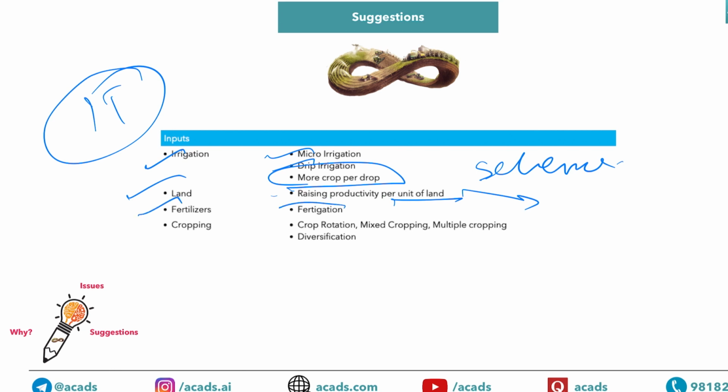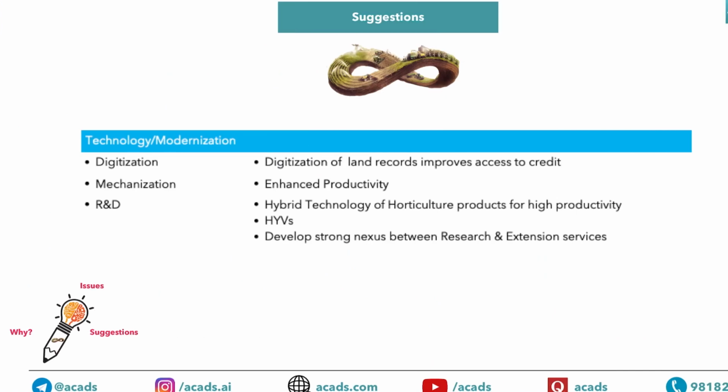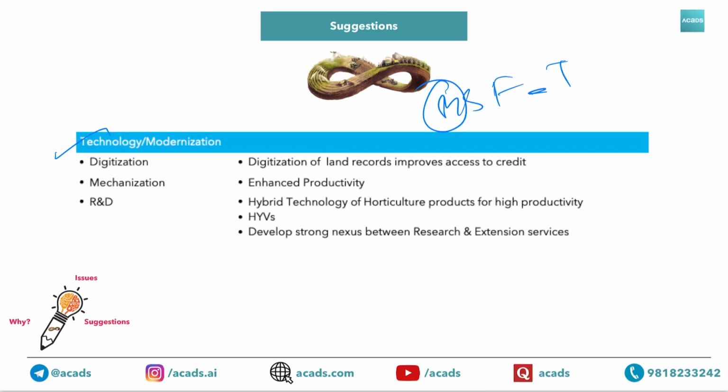In case of fertilizer, you can write about fertigation, or as I mentioned earlier, MSFT, where F is fertilizer. We can use technology for correct fertilizer prescription. In cropping: crop rotation, mixed cropping, multiple cropping, diversification. All these points we have covered in detail in the lecture, so that's why I'm not going into detail here. In case of tech and modernization, the first thing I mentioned earlier is MSFT. M is about mechanization, modernization. S is soil, F is fertilizer.